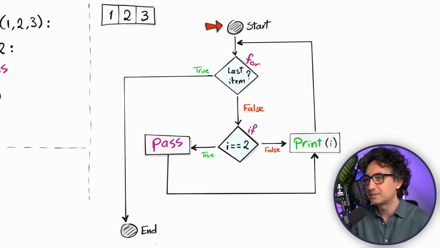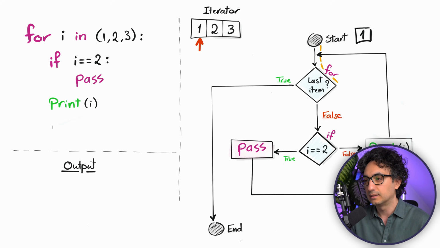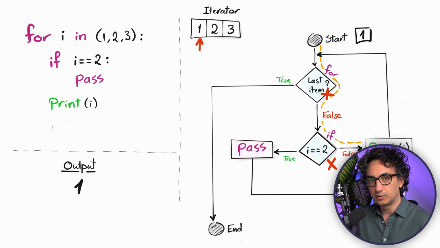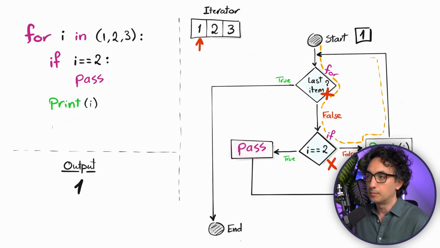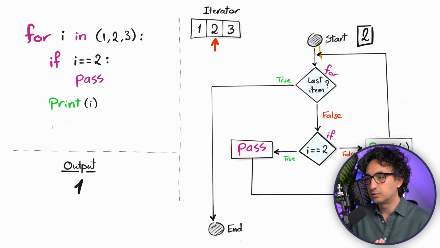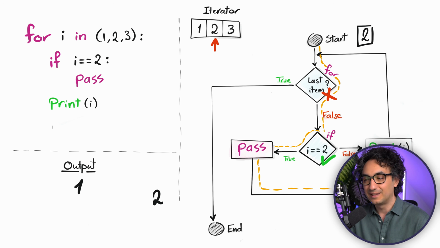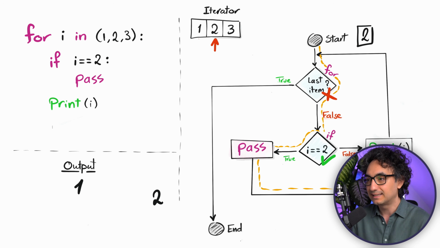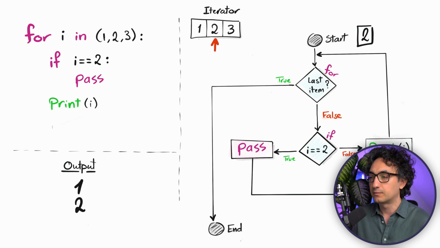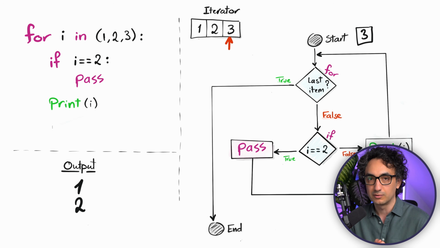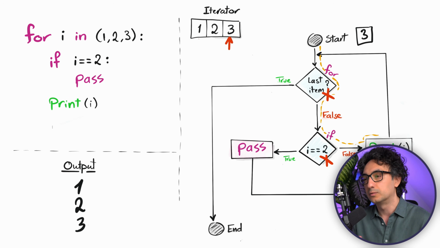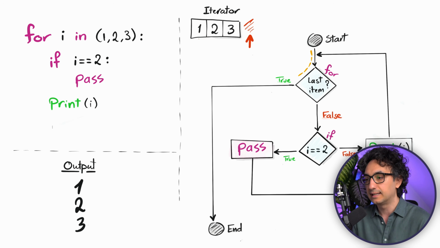Now let's have a quick example to see how this can work. For the first value 1, is 1 equal to 2? The answer is false. Python is going to execute the print normally, and we will see 1 in the output, and then go back to the top and ask for the next item. You will get 2. Is 2 equal to 2? This time we go to the left side and execute the pass, and nothing happens. Python has to go back to the print and print 2 in the output. So you see, we are not skipping, we are not ending anything. Then go back to the top and ask for the third item. You will get 3 in the output like usual, and for the next one, the iterator gives no value and asks for stop. That's why Python ends and goes outside.